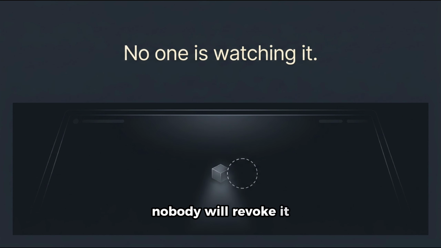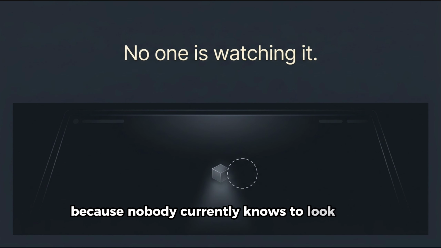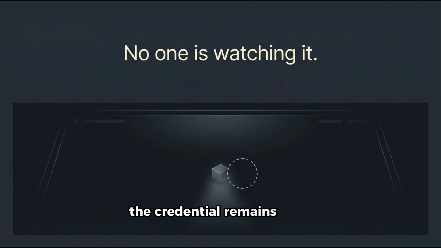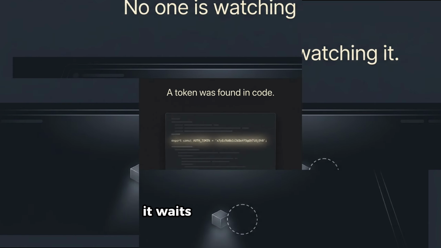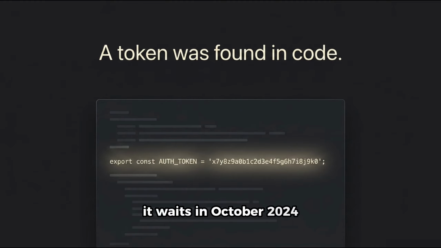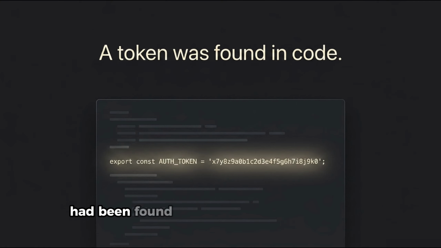Nobody will revoke it because nobody currently knows to look for it. The credential remains valid. It authenticates to the systems it was originally granted access to. It holds the permissions it was assigned when the service was active. It waits.